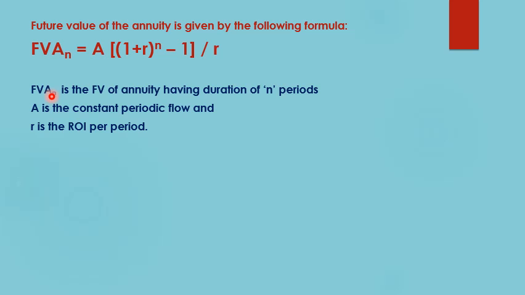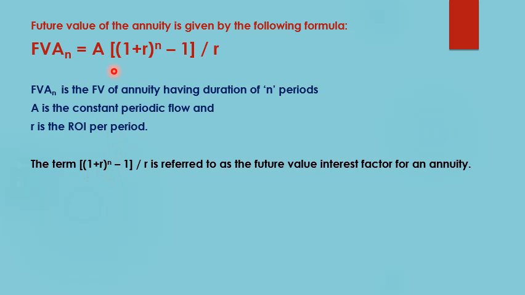So here FVA stands for the future value of the annuity. A is the constant periodic cash flow which occurs at the end of each year, and r is the rate of interest, and the term in the bracket is known as the future value factor of an annuity.